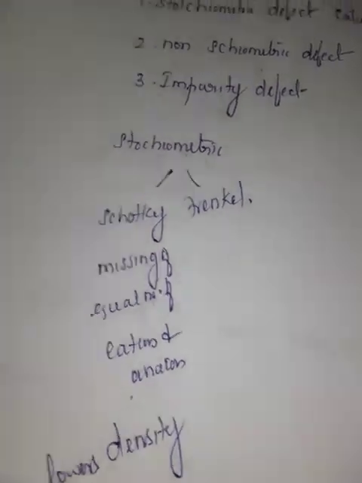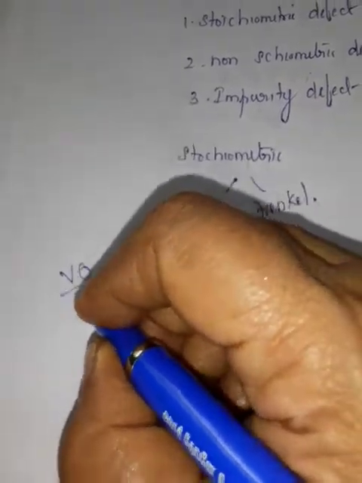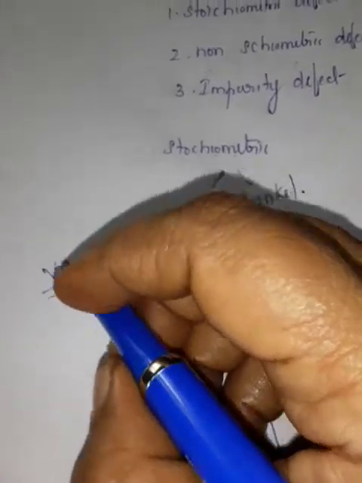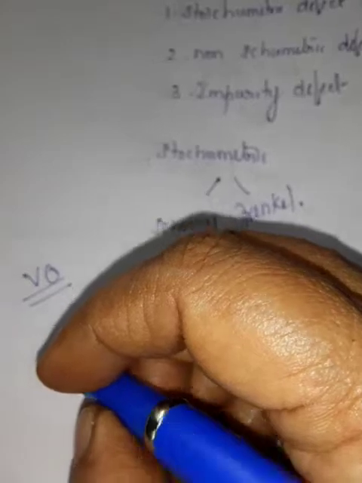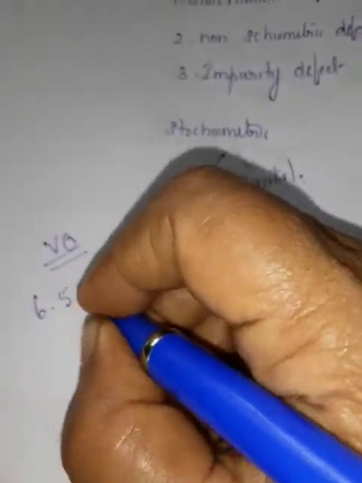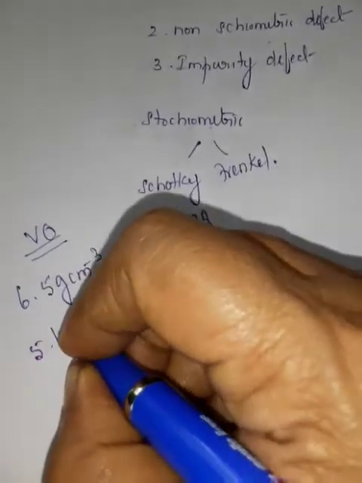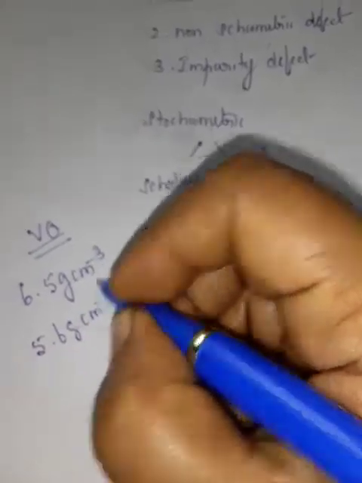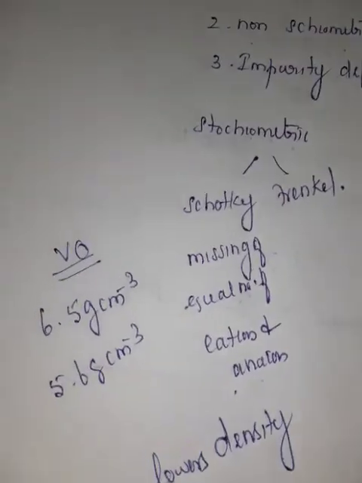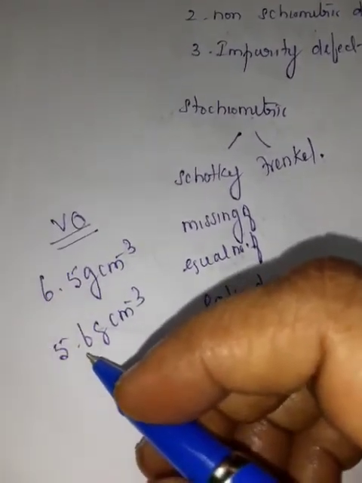For example, given in the book, vanadium monoxide. For vanadium monoxide, the calculated value is 6.5 gram per centimeter cube, but the actual experimental value is 5.6 gram per centimeter cube. Calculated value is 6.5, actual value is 5.6.